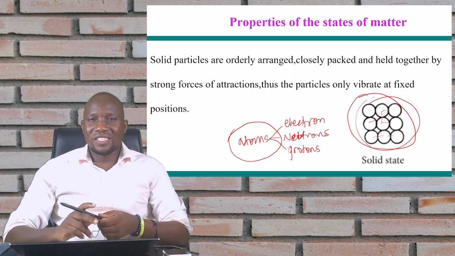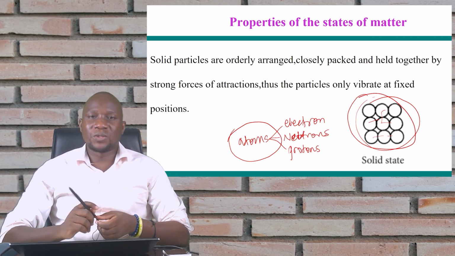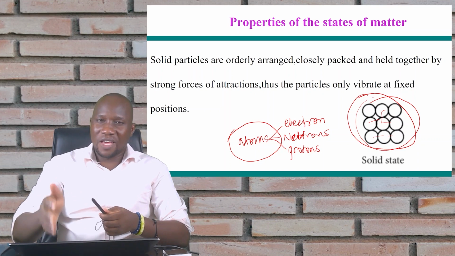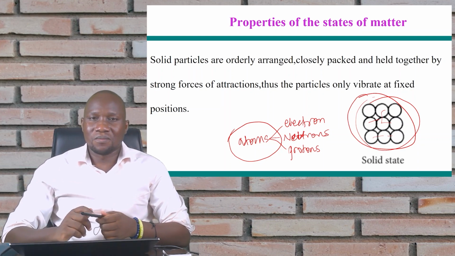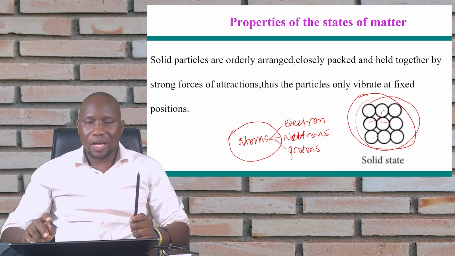Okay? This is not to say that you can't melt a metal. You can melt the metal, and when you melt the metal, it means that you have broken the forces of attraction in between the particles. Then the particles become free.